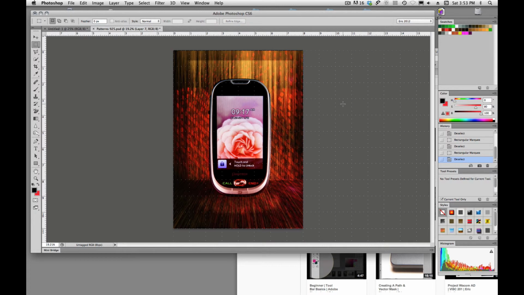Hope that helps, and this is really good for aligning objects and aligning shapes within Photoshop.